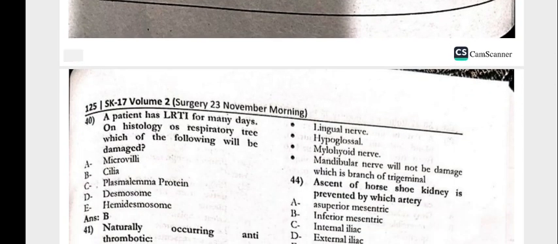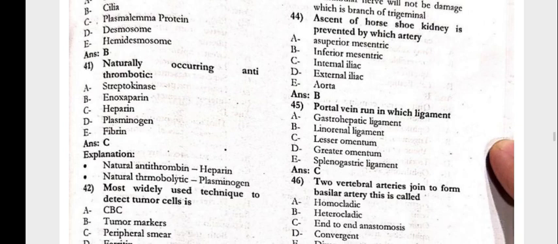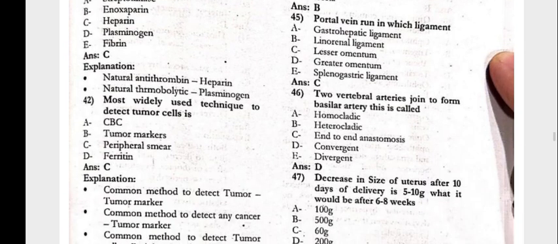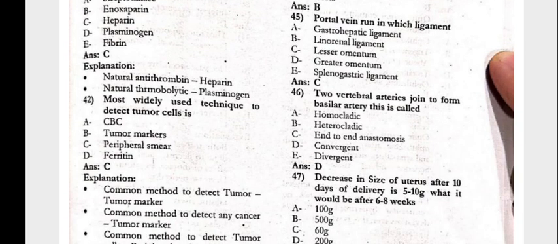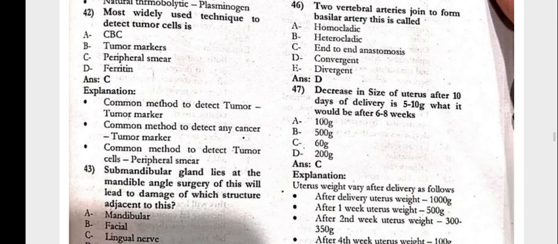The patient has had a lower respiratory tract infection for many days. On histology, of the respiratory tract, which of the following will be damaged? Cilia. Naturally occurring antithrombotic is heparin. The most widely used technique to detect tumor cells is the peripheral smear.